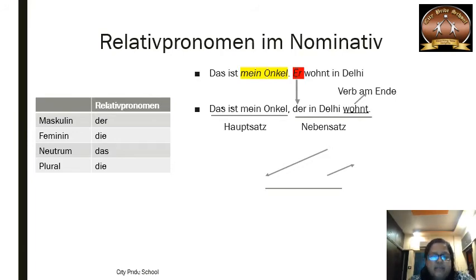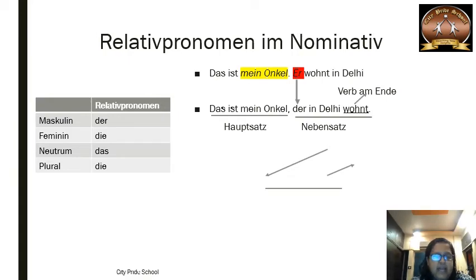The first one: Das ist mein Onkel, er wohnt in Delhi. Das ist mein Onkel, here mein Onkel is the common thing, and for mein Onkel, er is the word used in the second sentence. So we need to replace that. In English it will be: this is my uncle who lives in Delhi. Simple one. So whenever it is who, what, or which, in short, it is always nominative case.